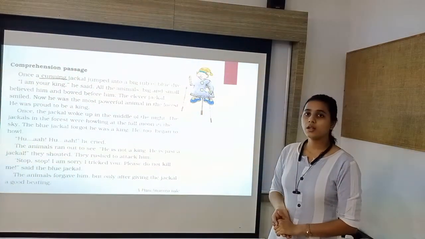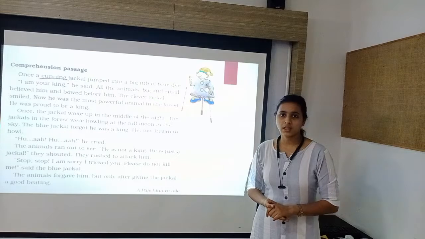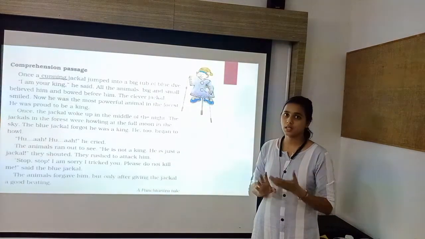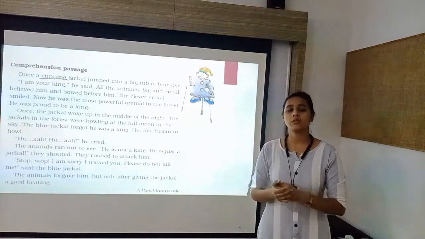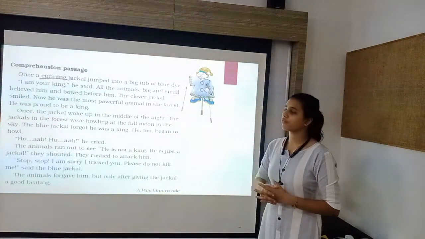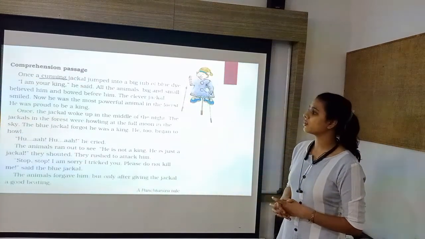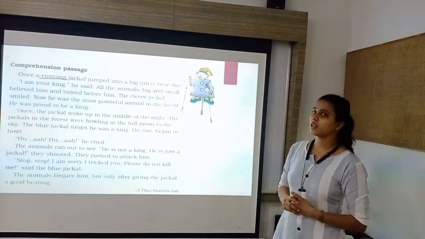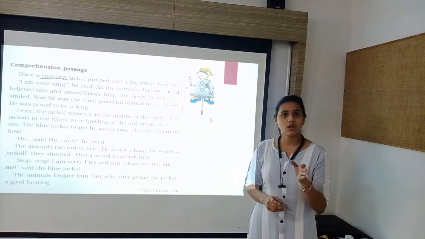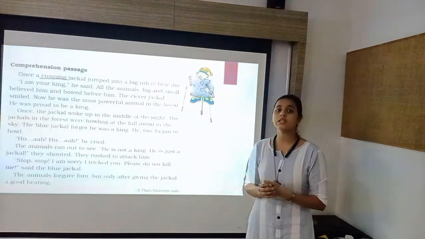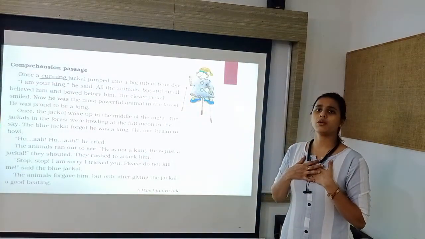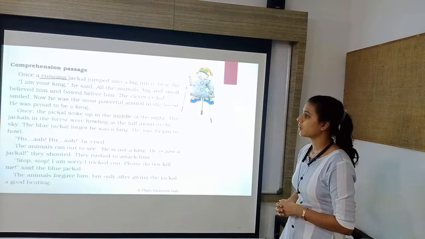All the animals felt that he is different from us, so it might be true that he is our king. All the animals, big and small, bowed before him. He was the powerful animal in the forest because everyone followed him, thinking that the blue jackal is king. And he was feeling very proud to be a king.